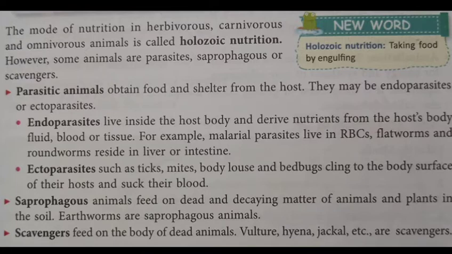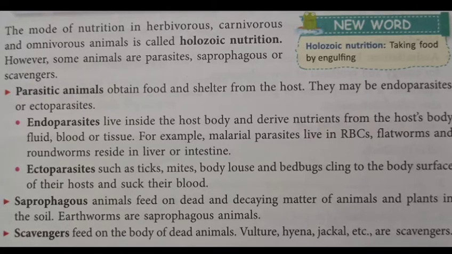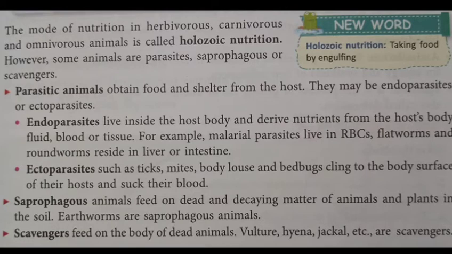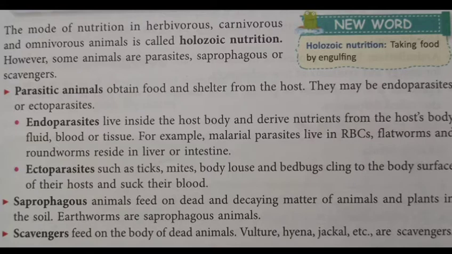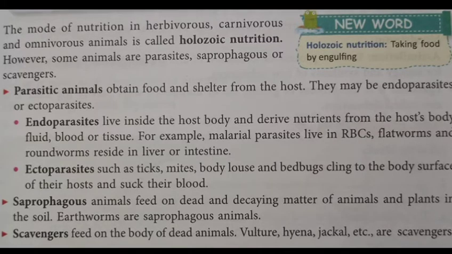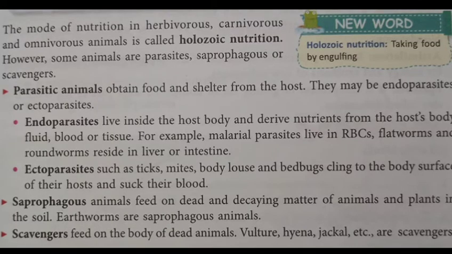Engulfing is when we take something completely inside us. We take the solid form of food by engulfing it into our mouth. So that is holozoic nutrition.